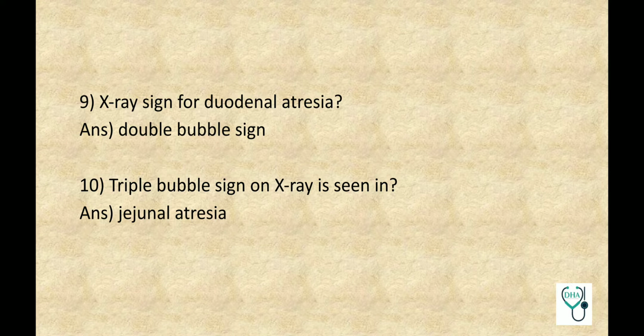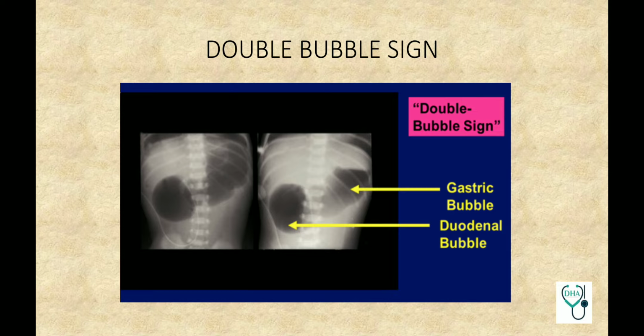X-ray sign for duodenal atresia, double bubble sign. Triple bubble sign on X-ray is seen in jejunal atresia. Now coming to two important frequently asked image-based questions. First, of double bubble sign, which is seen in duodenal atresia.